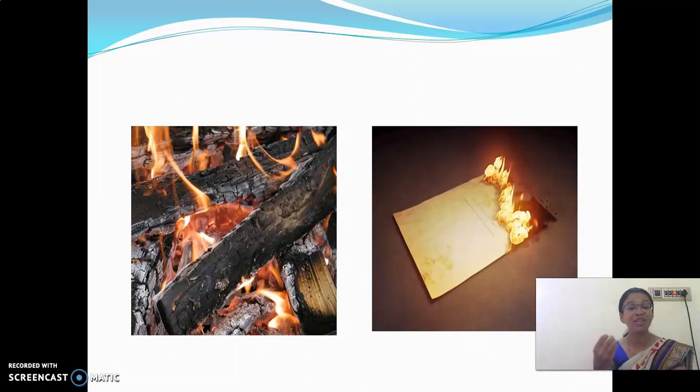No. So here the new substance formed is ash, and this type of reaction is called a chemical change. Here the changes occur in the composition of the substance. Wood is a different substance and the ash which is formed is a different substance.